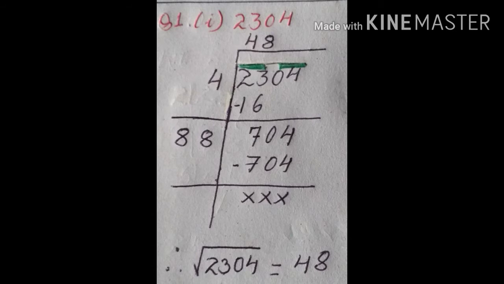be 704. Now you just write down here and again same steps you have to follow which we followed in division. Subtract it, you will get remainder 0, so our remainder is 0 and the quotient is 48. Therefore this quotient is our answer. Therefore square root of 2304 equals to 48. That means square root of 2304 चाहिँ कति हुँदैछ, 48. That means the simple steps you have to follow. Now similarly just look at question number